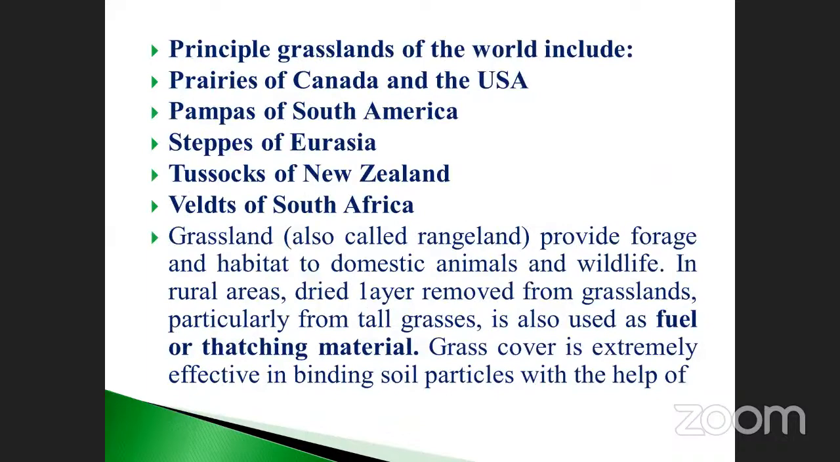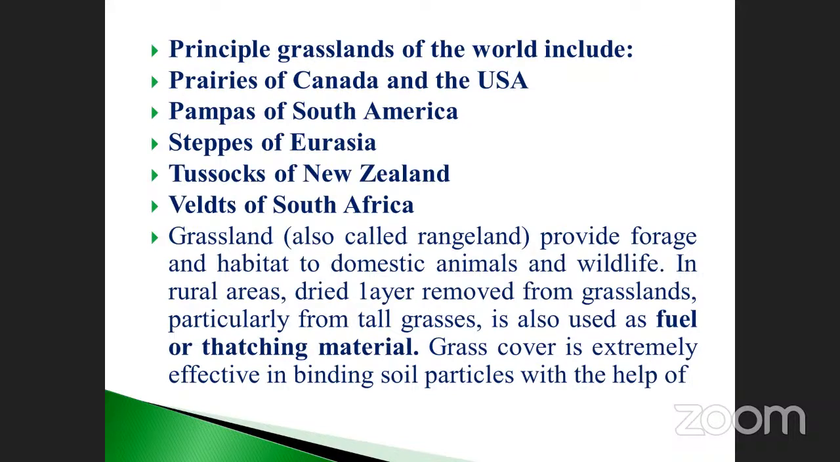The principal grasslands of the world include the prairies of Canada and the USA, the pampas of South America, the steppes of Eurasia, the tussocks of New Zealand, and the veldt of South Africa. These are the different types of grassland present in different countries. Sometimes these are asked as questions. These are specialized questions they may ask regarding grassland.